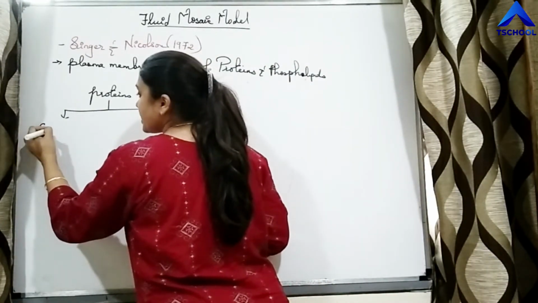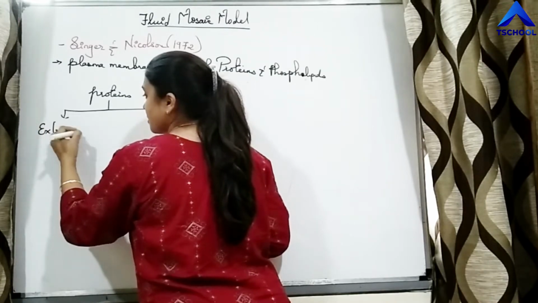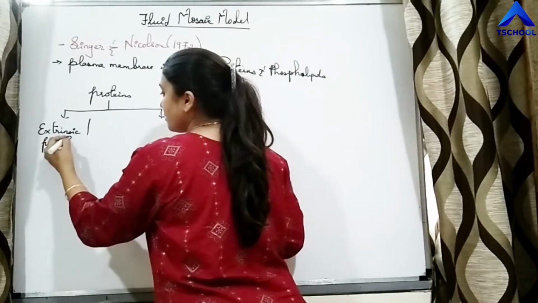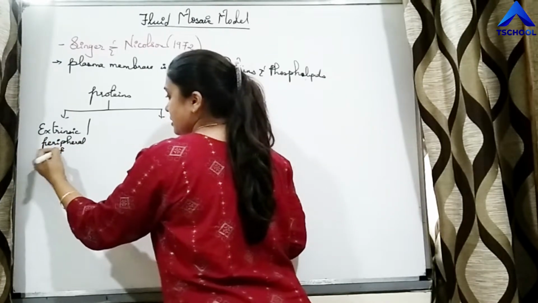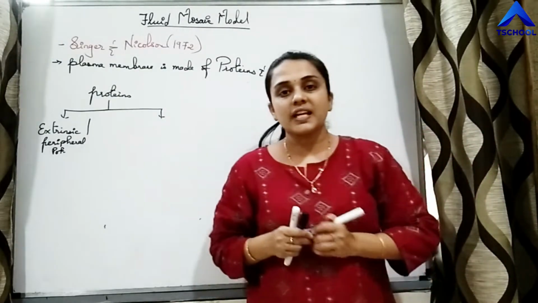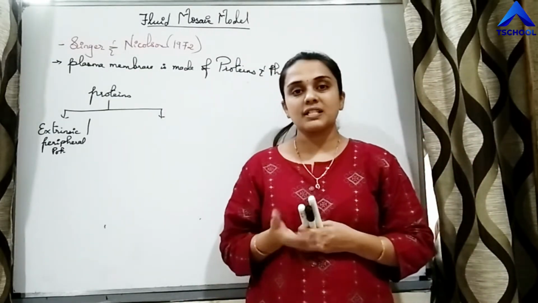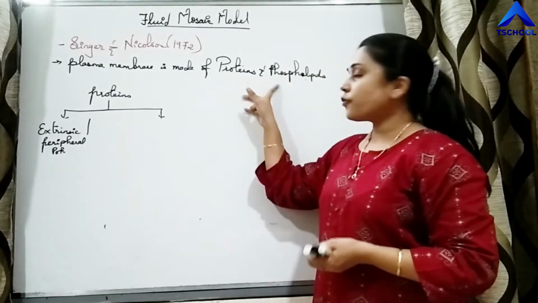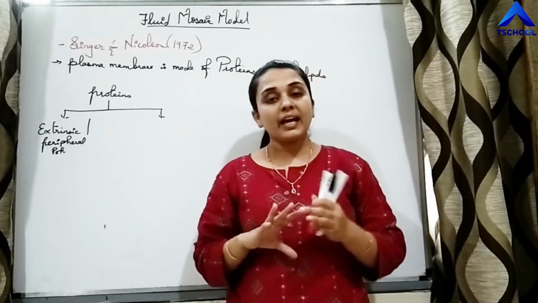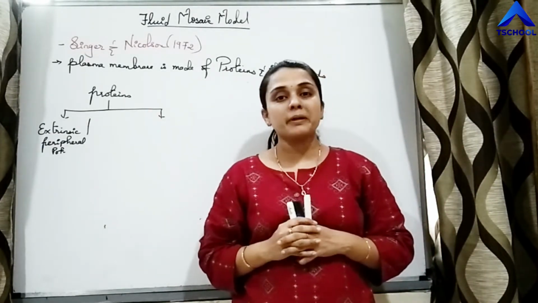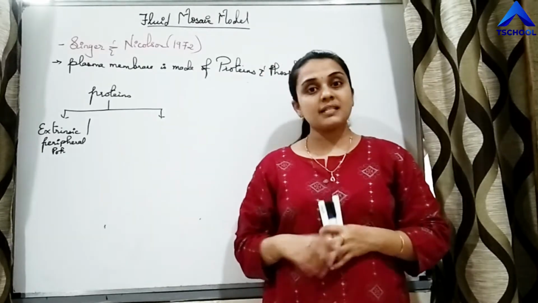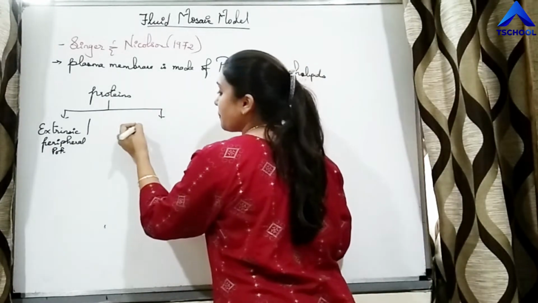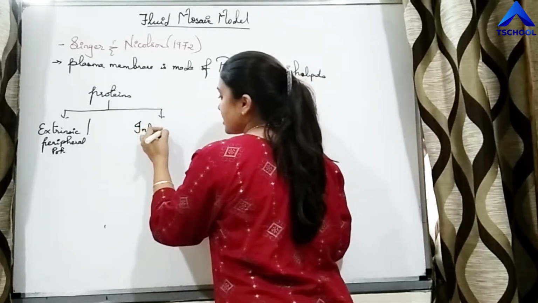The first proteins are extrinsic proteins, also called peripheral proteins. The name itself says that these are present on either side. So the phospholipid bilayer is present, and on either side of the phospholipid bilayer, the proteins which are present are called extrinsic proteins. The second type of proteins are intrinsic proteins.